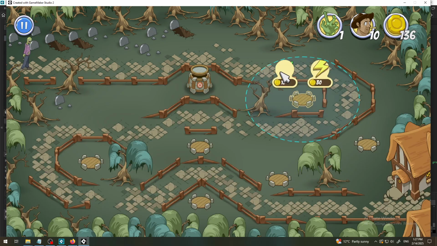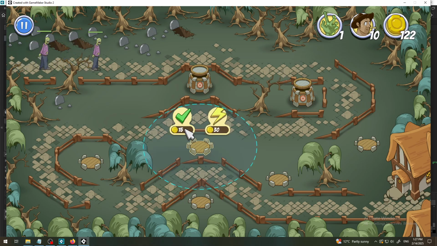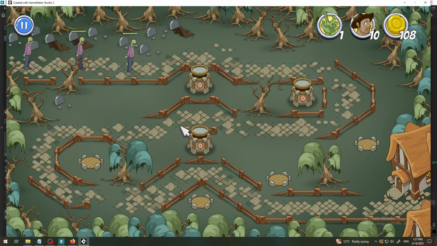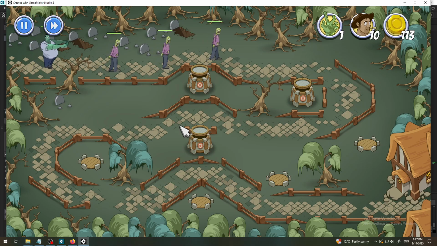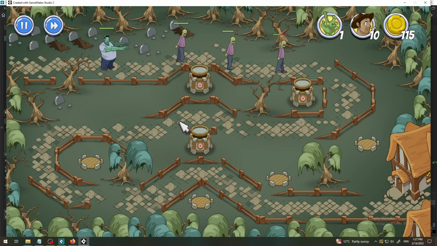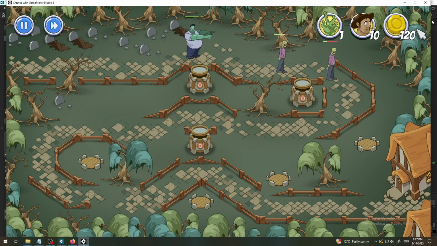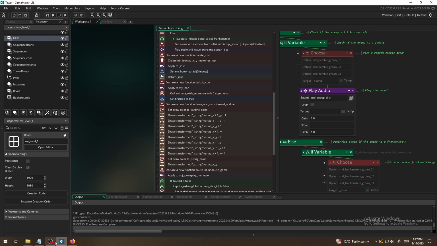So click would be for zombie, and trumpets would be for Frankenstein. That's it.